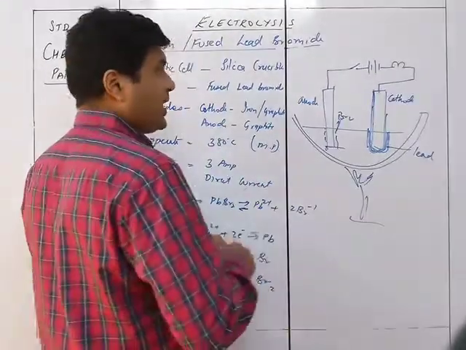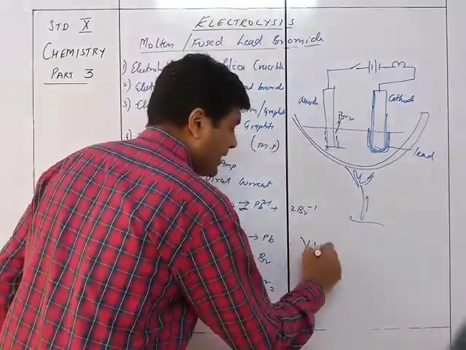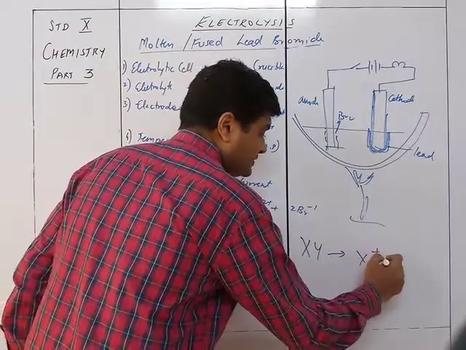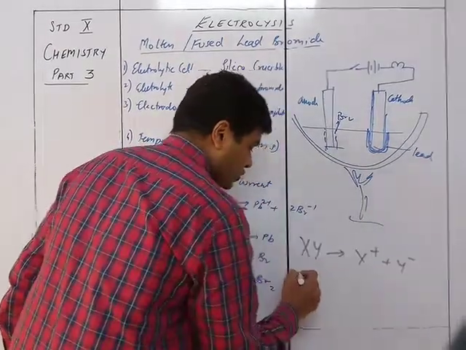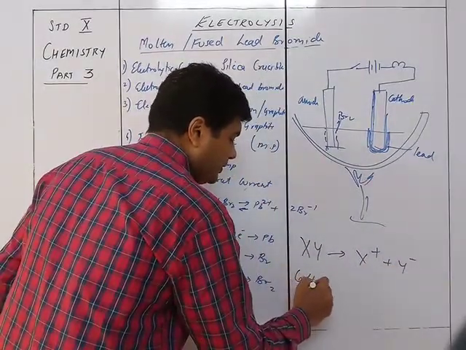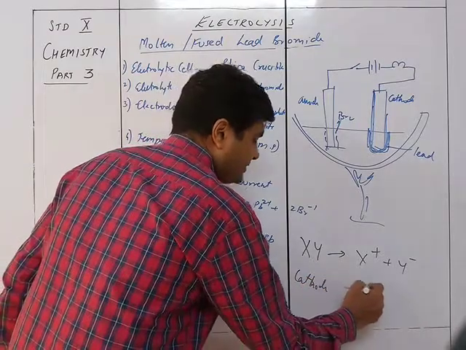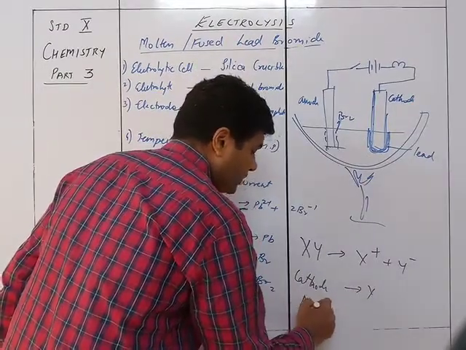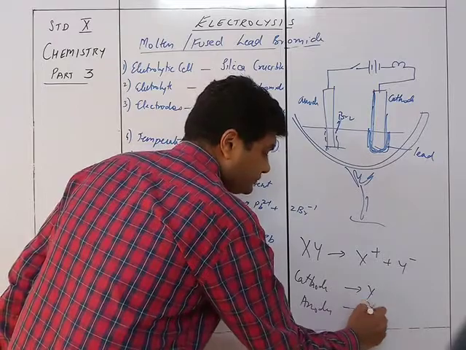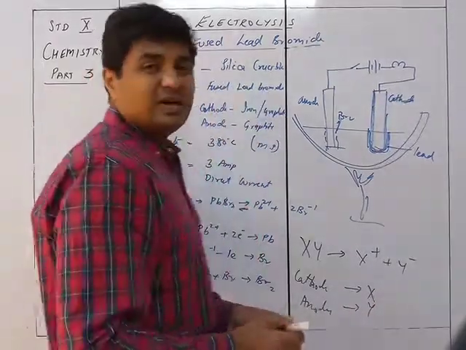So XY is going to dissociate to X+ and Y-. So at the cathode you are going to get X, and at the anode you are going to get Y. Okay, so this is a general thing.